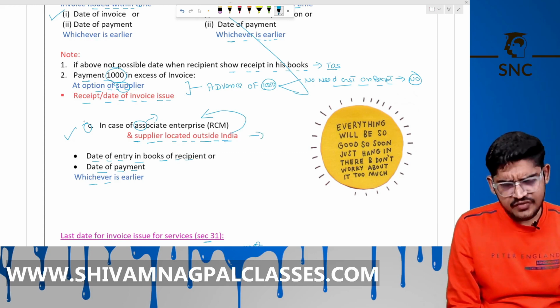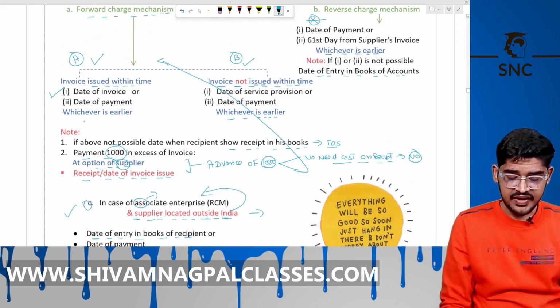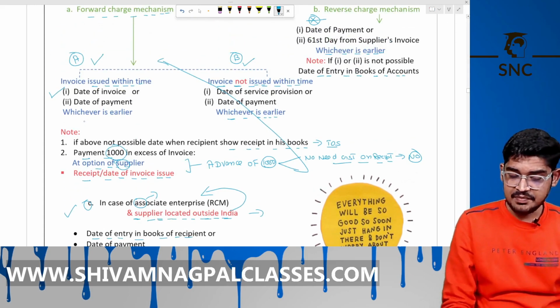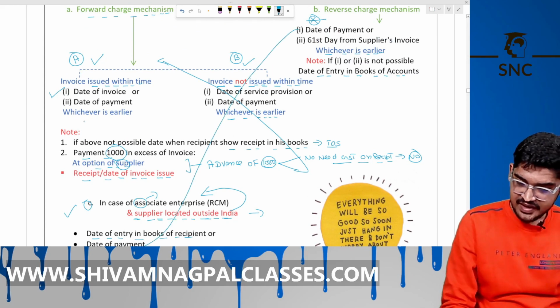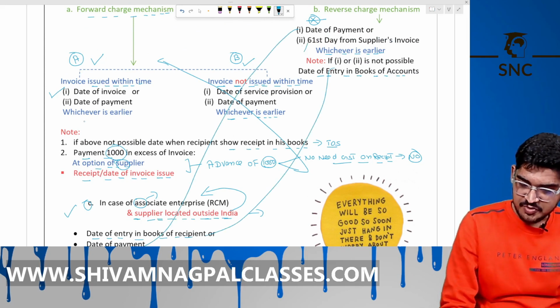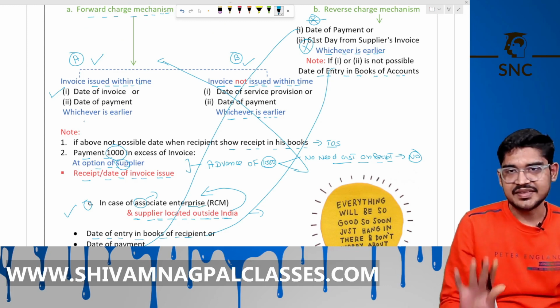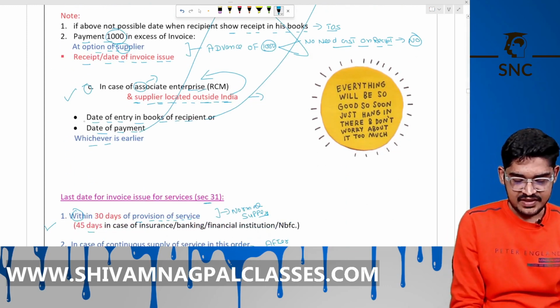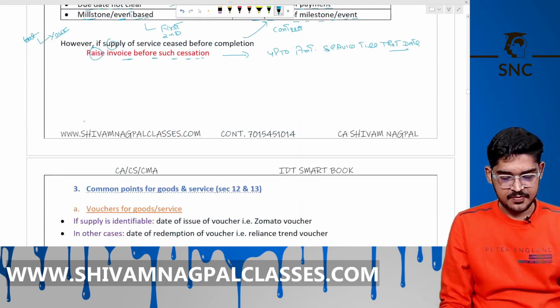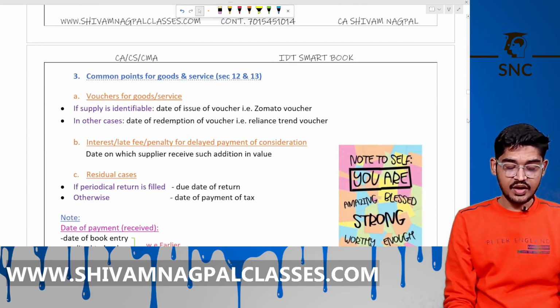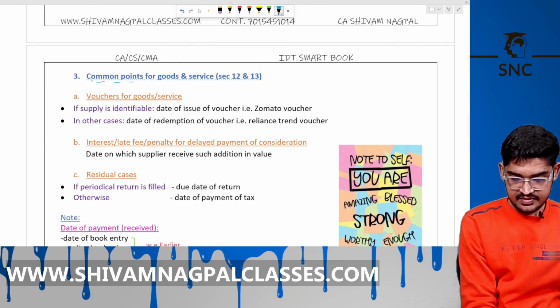This is also a case of RCM, but it's a case of associate. So simple, take the first point and take this third point. Ignore this point in case of associate under RCM, whichever is earlier.